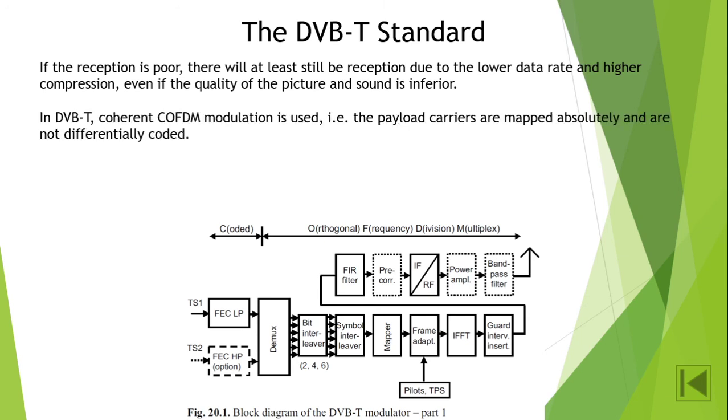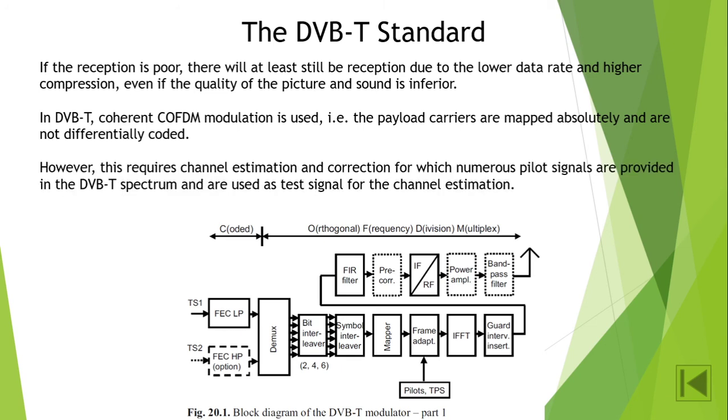In DVB-T, coherent COFDM modulation is used. That is, the payload carriers are mapped to absolute values and are not differentially coded. However, this requires channel estimation and correction, for which numerous pilot signals are provided in the DVB-T spectrum, and they are used as test signals for the channel estimation.